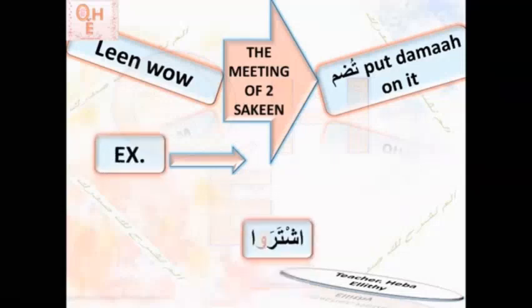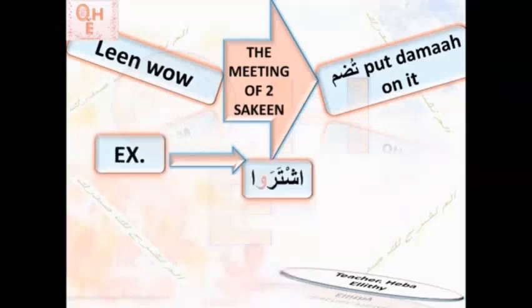As an example today, I will take the word ishtaraw. I will show you the word ishtaraw when it's followed by a sakin letter in the next word, or when it's followed by a letter with haraka in the second word. How can we read each?